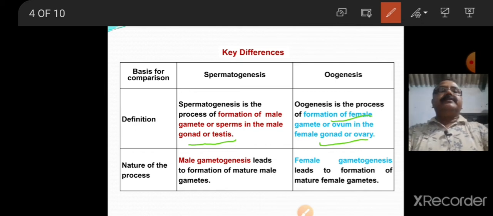Nature of the process. Male gametogenesis is the spermatogenesis. It leads to the formation of mature male gametes or sperm. Similarly, oogenesis is the formation of female gametes or mature ovum.